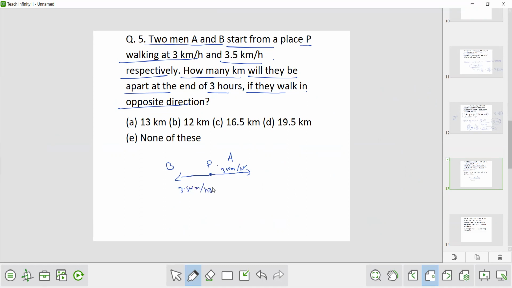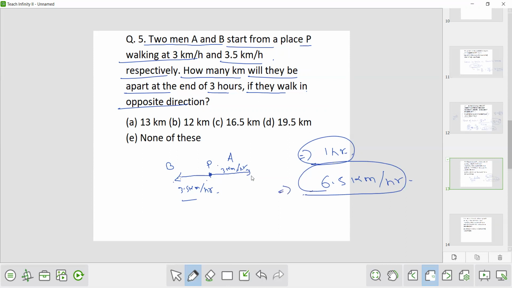So in 1 hour, how much distance have they covered? After 1 hour, A is 3 km apart from this point P and B is 3.5 km apart from this point P. So the distance between A and B in 1 hour is how much? So 6.5 km. So distance covered in 1 hour, that is 6.5.